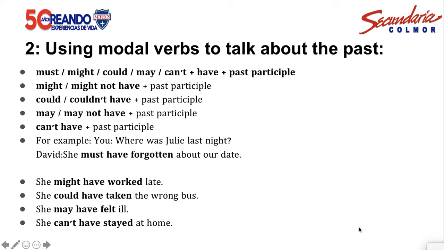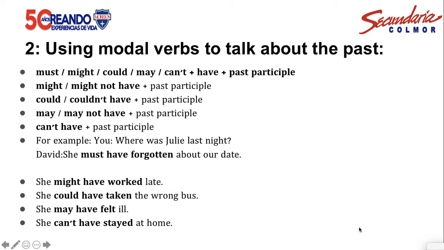For example, where was Julie last night? David says, she must have forgotten about our date. This is one example of must have used in the past.